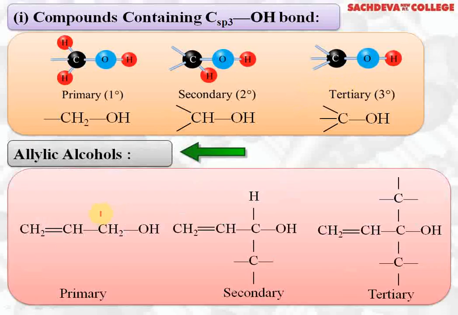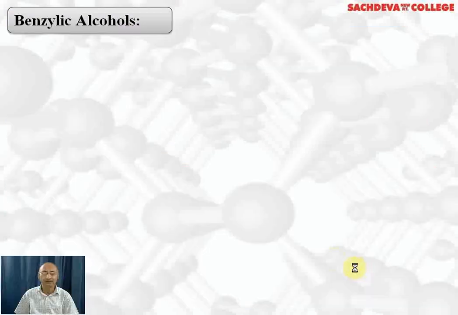Next we are taking allylic alcohol. CH2=CH-CH2OH is allylic primary alcohol. Allyl group is when CH2 is attached to OH and the next carbon is attached to the double bond. This is allylic secondary alcohol because OH group is attached to a secondary carbon atom and this is also allylic. Tertiary allylic alcohol: this is an allylic carbon and it is attached to two more carbon atoms, so this becomes a tertiary carbon. So this is tertiary allylic alcohol.